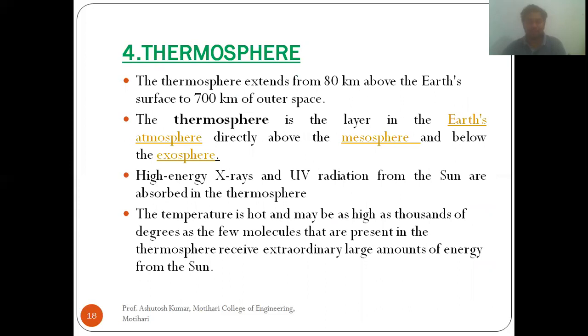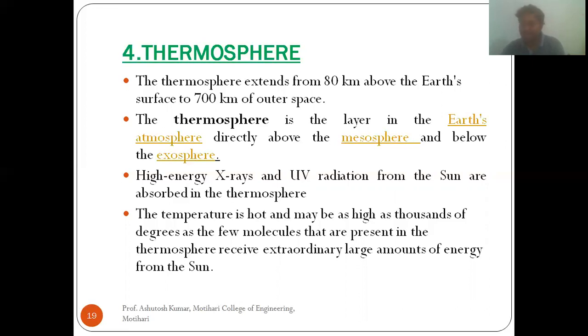Now the thermosphere. The thermosphere is the fourth layer of atmosphere, and it extends from 80 kilometer above Earth's surface to 700 kilometer of outer space. It is the layer in the Earth's atmosphere directly above the mesosphere and below the exosphere.